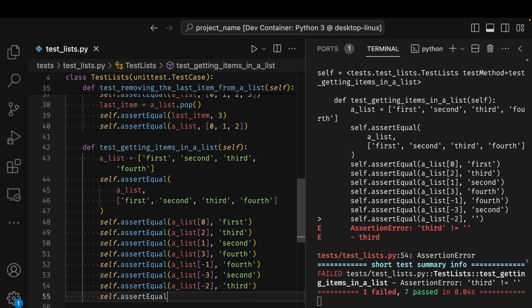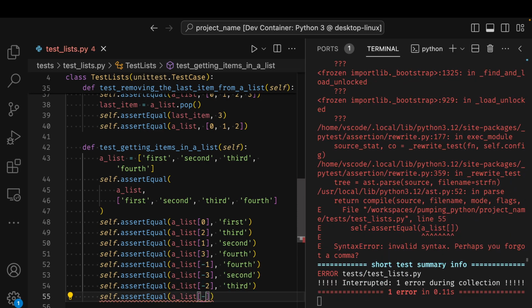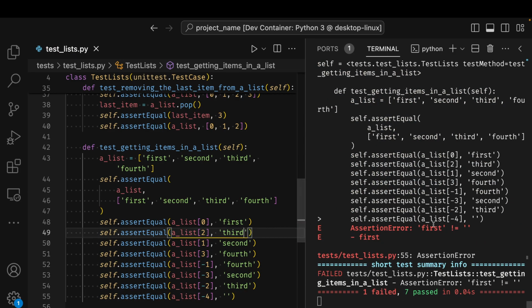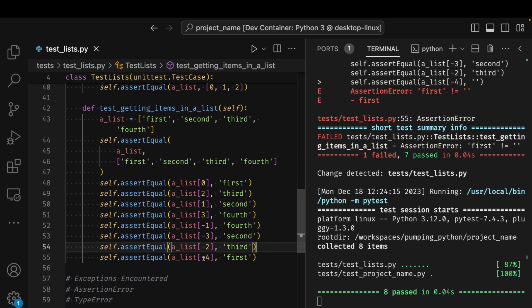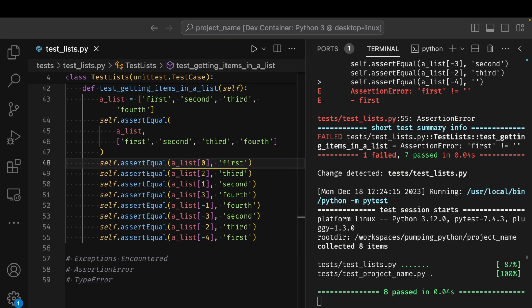Self.assertEqual a list, minus four, and that gives me the first item. So again, if I want to get the items of a list individually, I can index them in square brackets. Python uses zero-based indexing, so zero, first element, one, second element, two, and so on and so forth. If you want to do it from the right side, use negative numbers, minus one, minus two, minus three, and so on and so forth.